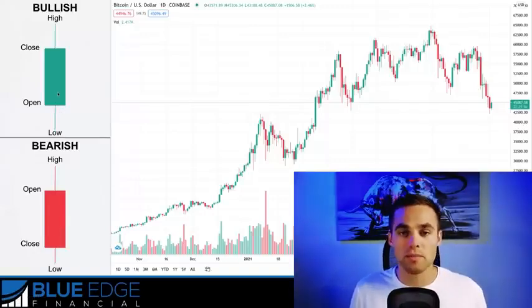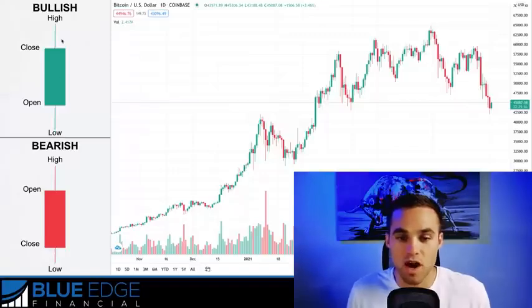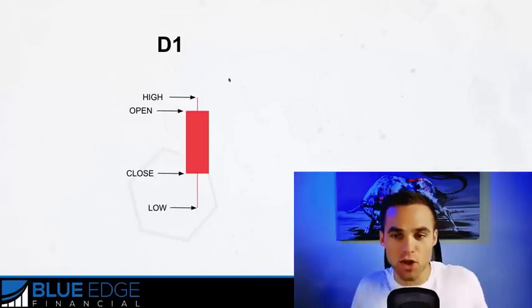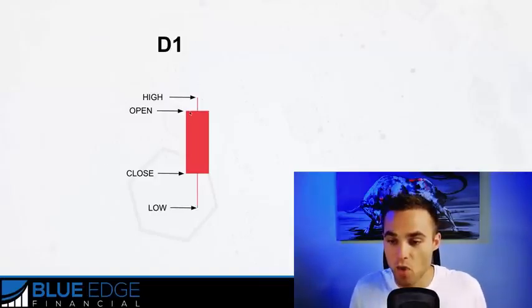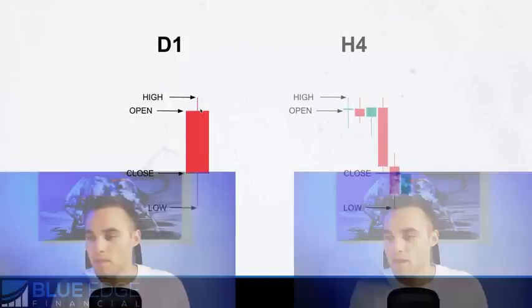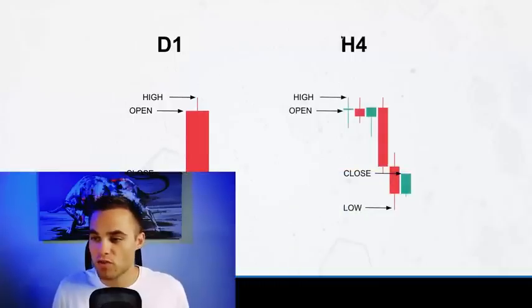But generally, you'll be hearing the words bullish, which means price is moving upwards, or bearish, which means price is heading downwards. Okay, here's another way to look at a candlestick. This is the daily candlestick, which again, we have the open, the close, the low and the high of the candle. This is obviously a red candle because it closed further down than when it opened. But if you break that down into the 4-hour time frame, we can see that each one of these candles represents 4 hours, which in total, there's 6 of them because 6 times 4 equals 24 hours, 24 hours in a day.